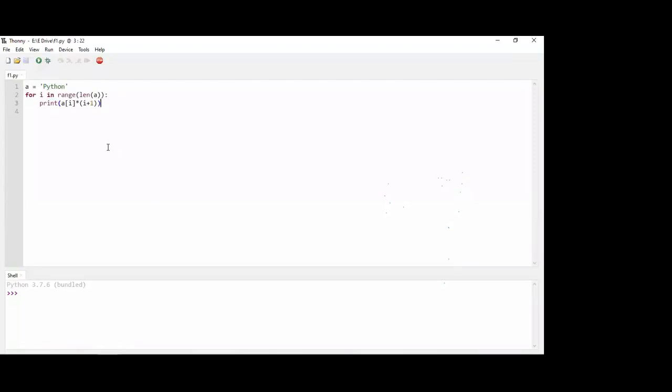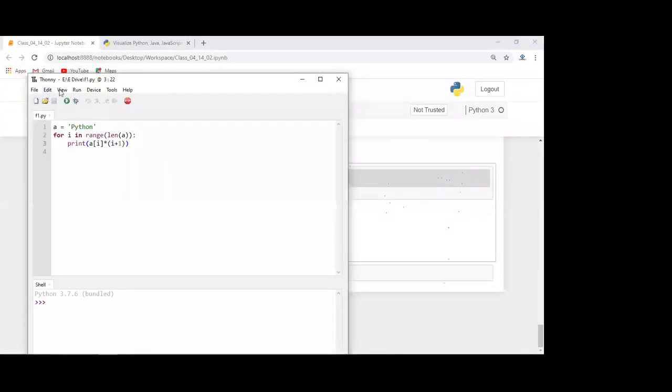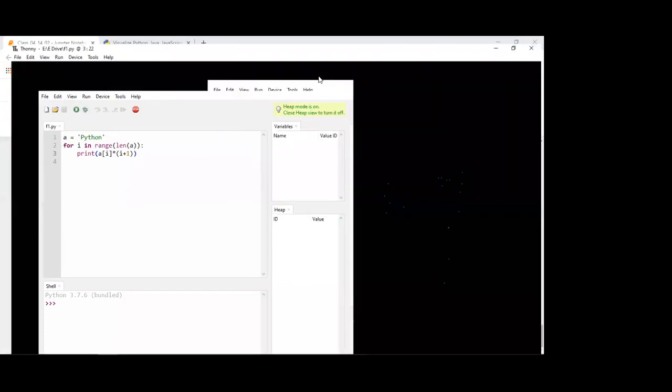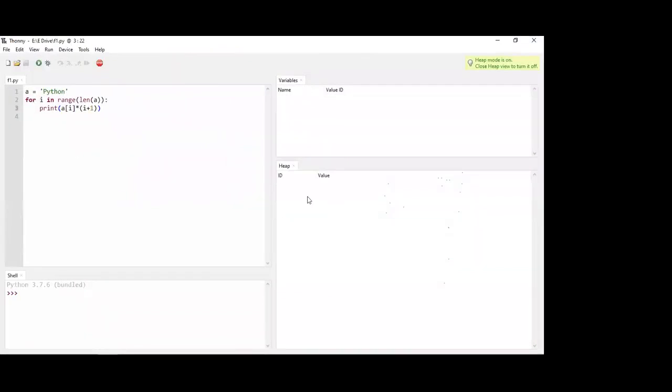Yeah. So if you want to debug this, here you can use the debugger. But when you are installing Thonny the first time, you have to do something. You can go to View and open the heap, and then you can open the variables. It will show you where all these objects are getting created one by one on the right hand side. The objects and variables which are getting created will be here. So if you want to debug this, you need to click on this debug current script.